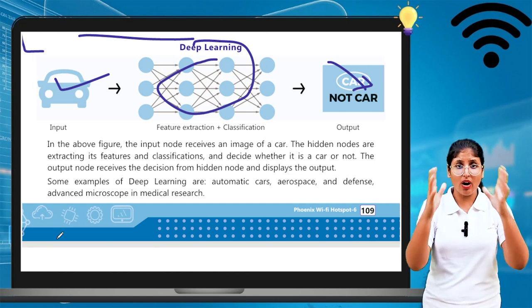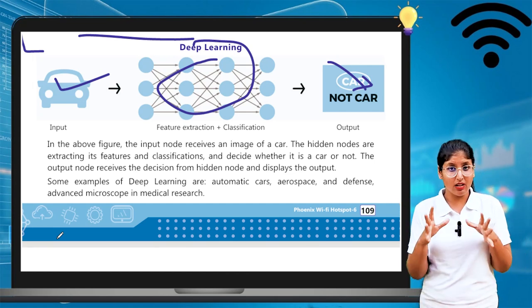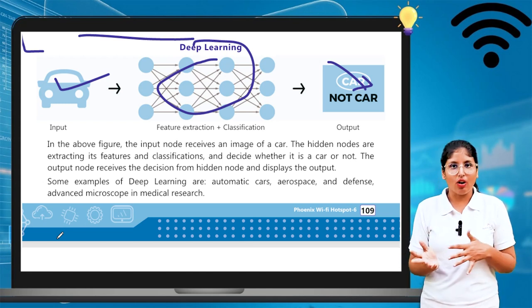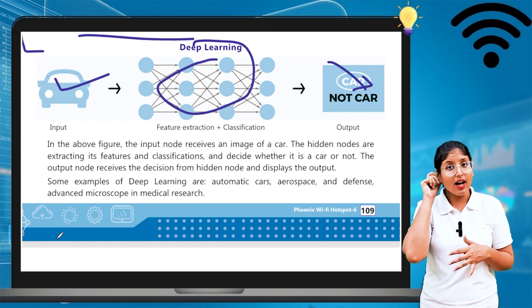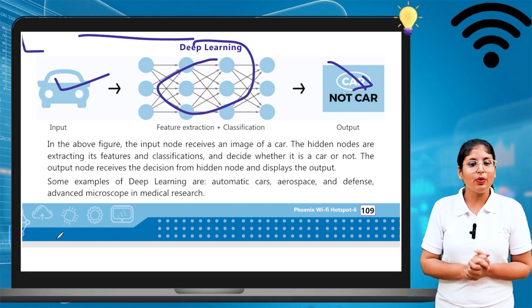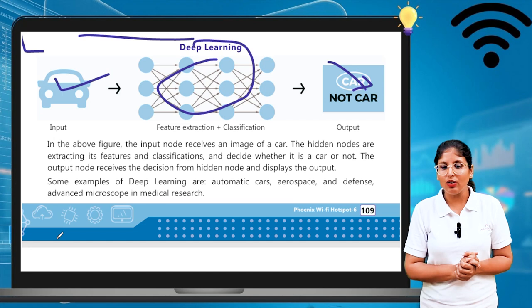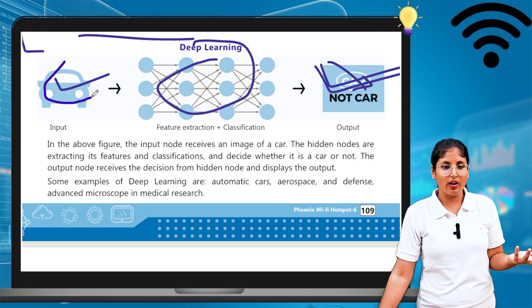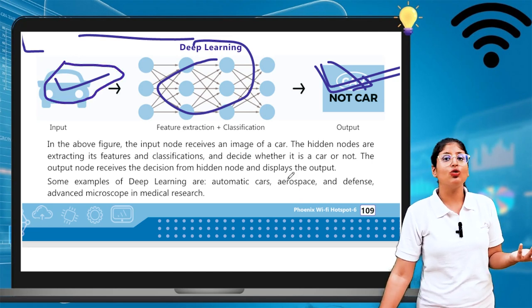The output nodes receive the decisions from the hidden nodes and display the output. This is no car, so the image which I saw earlier is not a car image.